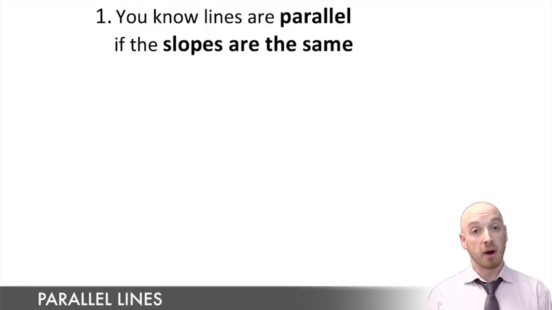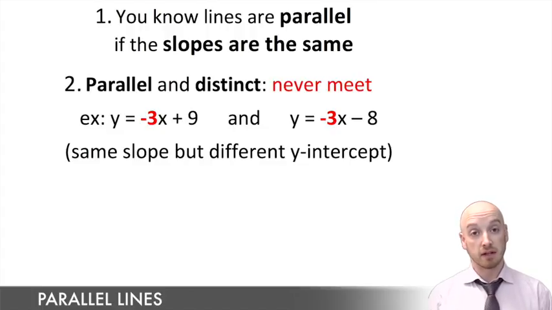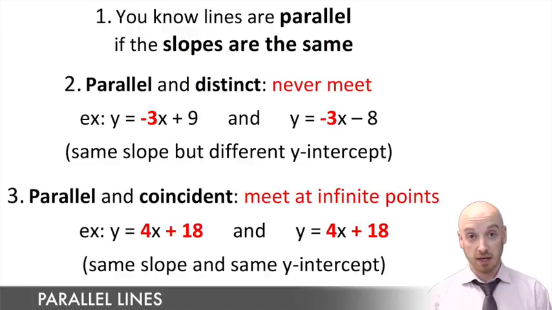And they were, parallel lines have the exact same slope. Parallel lines never touch, unless, of course, they have the same y-intercept, in which case they always touch. And specifically, in case you see those words on a final exam, parallel and distinct means yes, they're parallel, same slope, but a different y-intercept, meaning they don't cross.